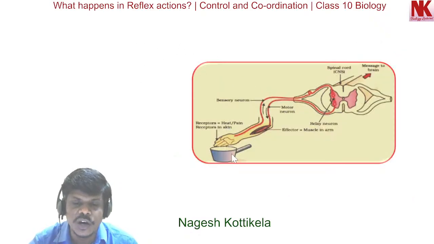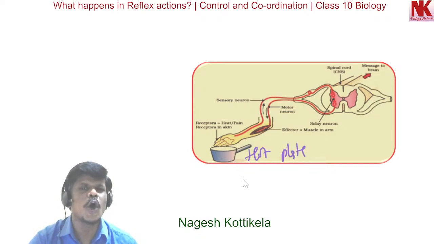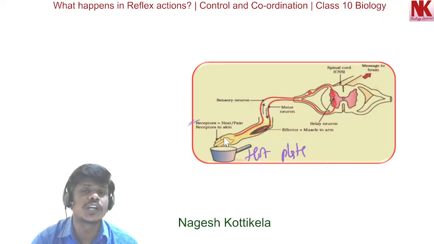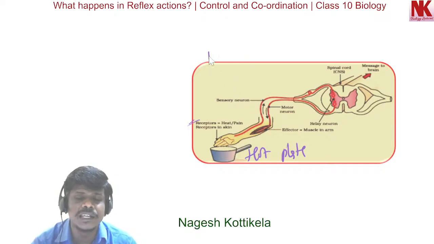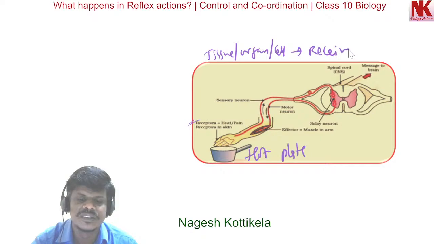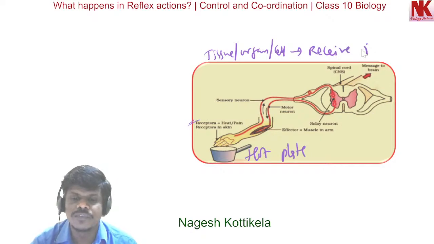You can see here, this is a hot plate, a hot object. The receptors are present in the skin. Skin is a sense organ. Receptors are present. Receptor, here one important word. A receptor can be a tissue, an organ, or a cell which receives an impulse or which receives a stimulus.